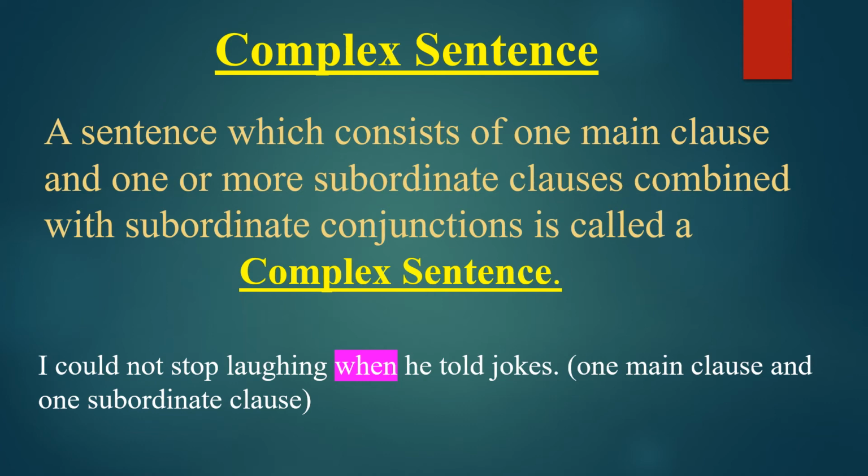Let's see this example. I could not stop laughing when he told jokes. Again, I could not stop laughing when he told jokes. In this sentence, one main clause and one subordinate clause are there. What is the main clause in this? I could not stop laughing. This is the main clause. And the subordinate clause is when he told jokes. So this is called a complex sentence.